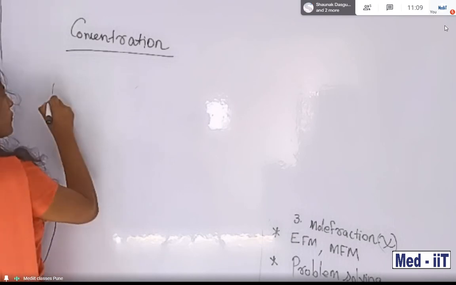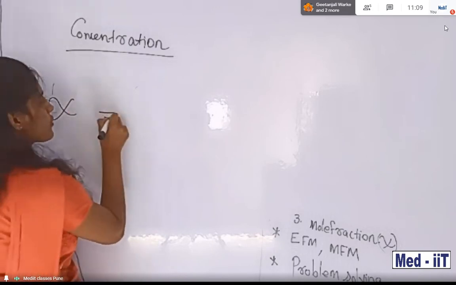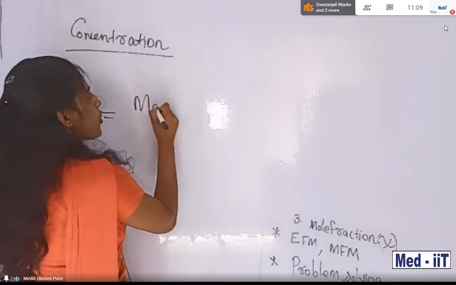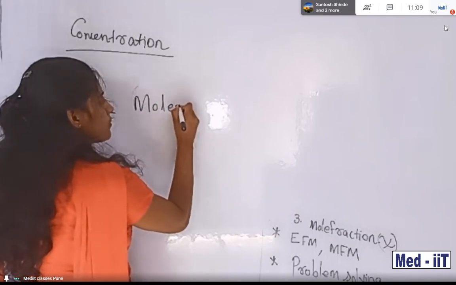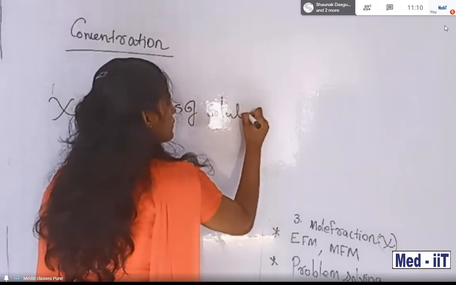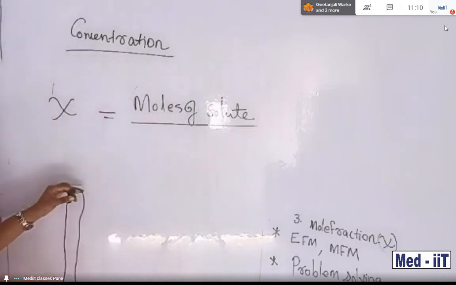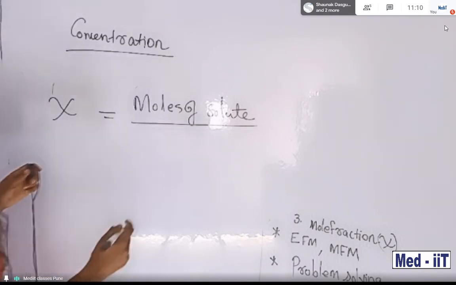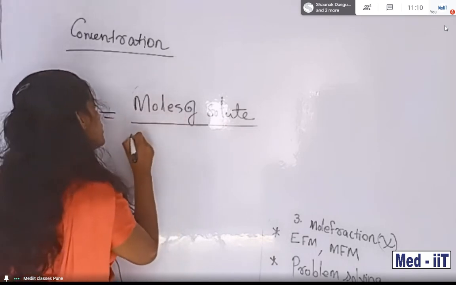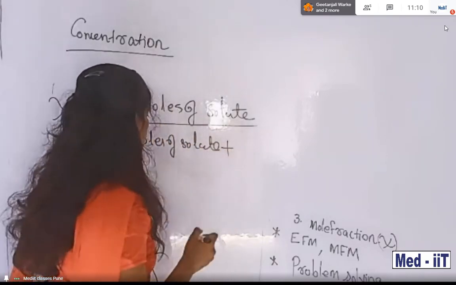Mole fraction, okay? Mole fraction is expressed like this: number of moles of solute divided by number of moles of solute plus moles of solvent.